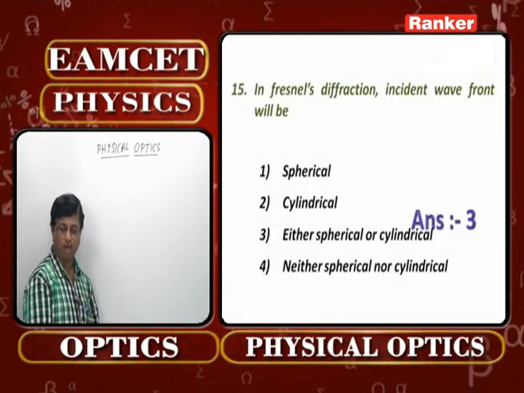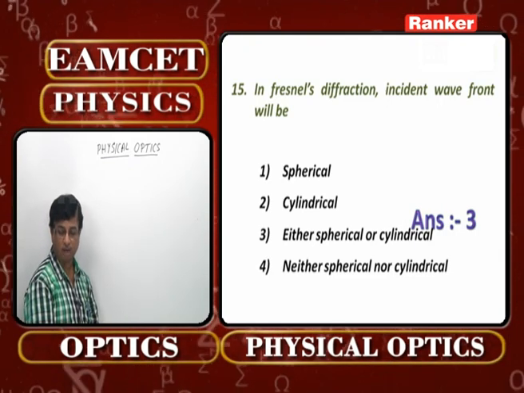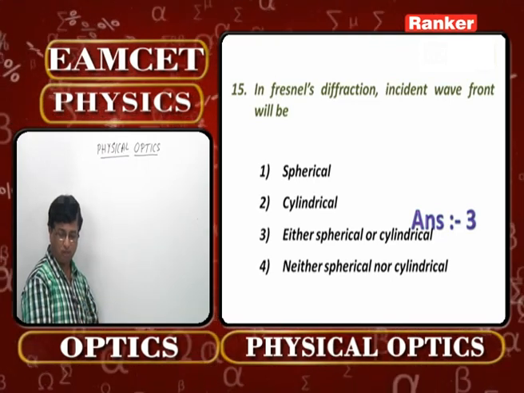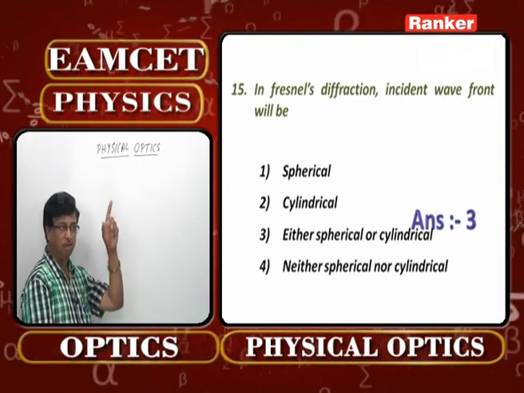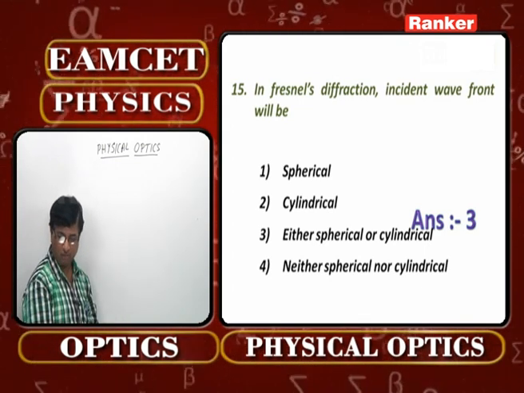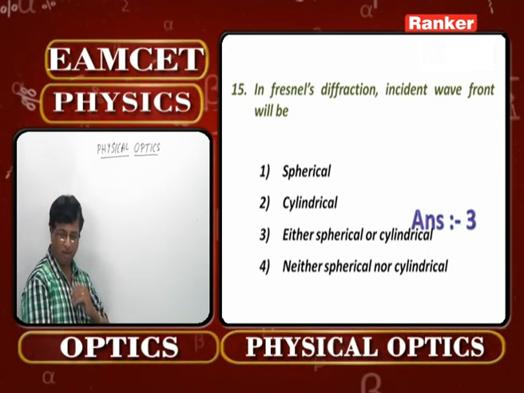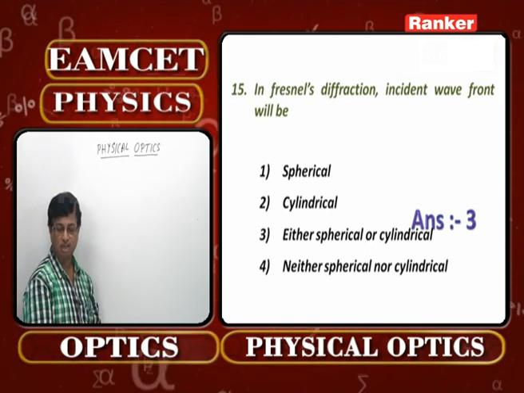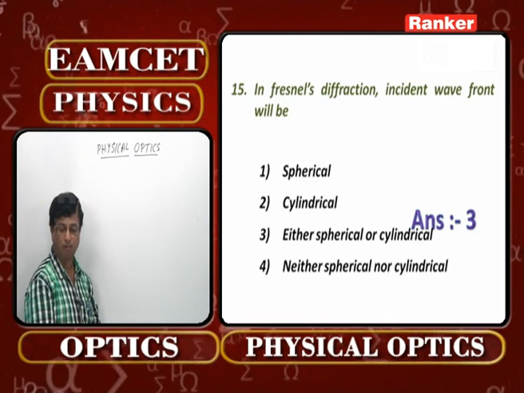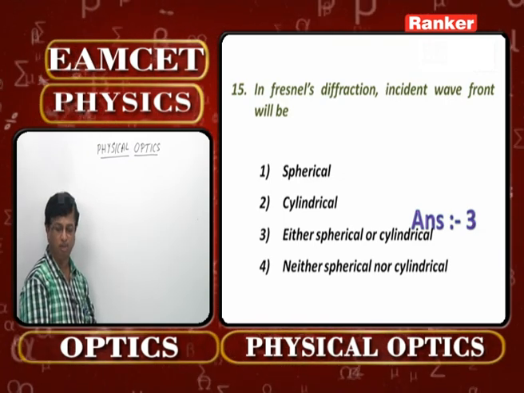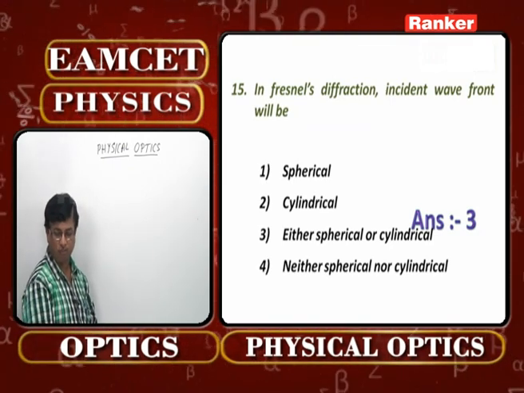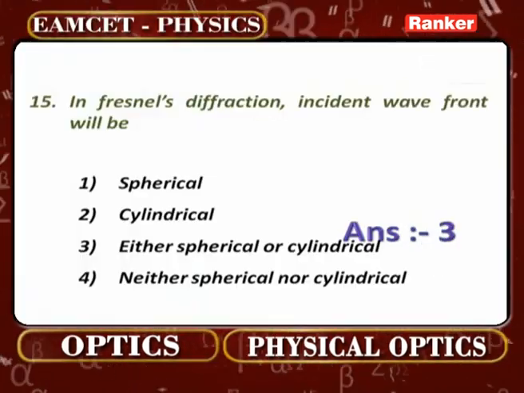Same question, if they ask you in Fraunhofer diffraction, then neither spherical nor cylindrical will be there. Whether it is spherical emitted by that source at infinite distance or cylindrical emitted by the source at infinite distance, after traveling through infinite distance, that automatically becomes a plane wavefront. So same question if they ask you for Fraunhofer diffraction, the wavefront will be a planar or plane wavefront as such. So for this question 15, the option is the third option please.